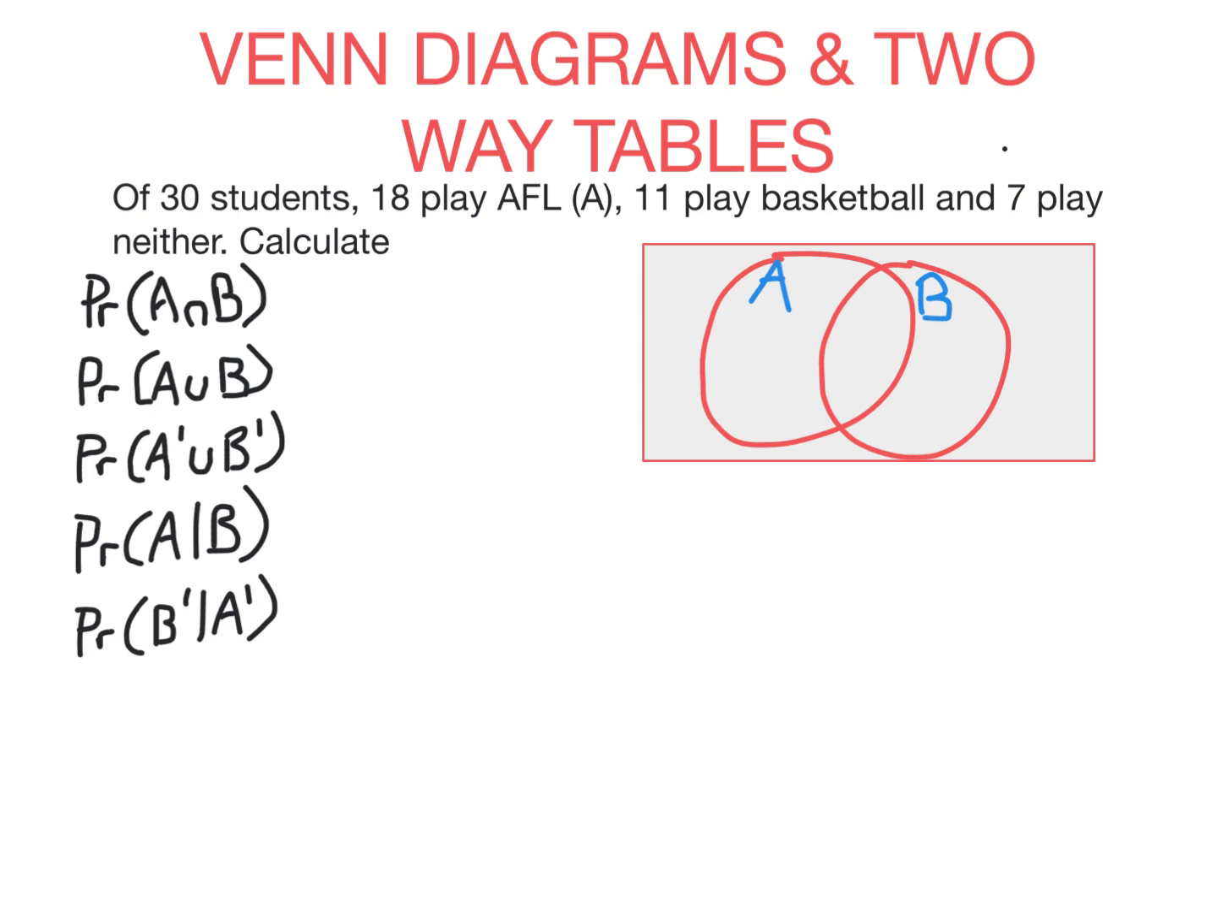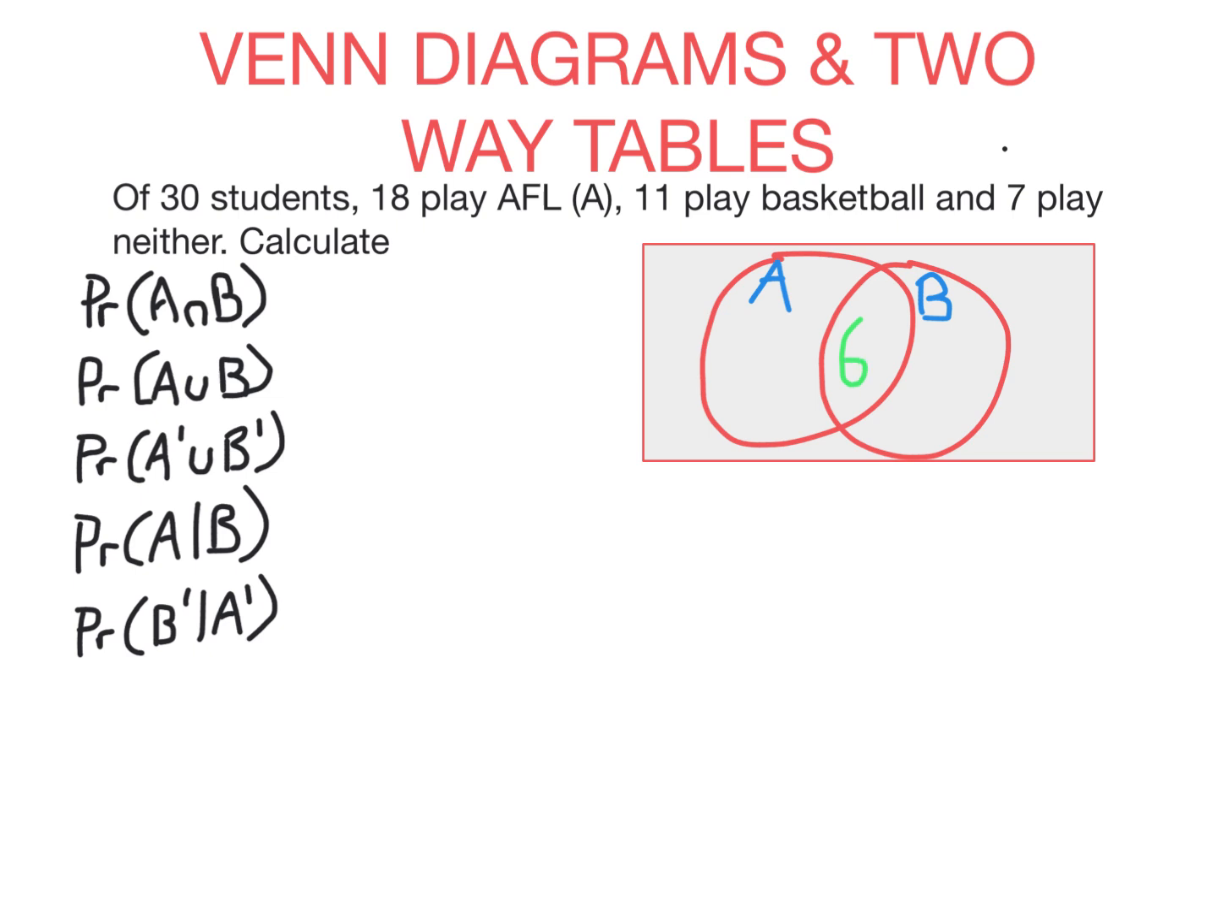So here we had 18 plus 11 plus 7. That actually equals 36. How is that possible if we only had 30 students? Well, that means that some play both. Because 18 plus 11 plus 7 is 36, we have overcounted by 6. The only way this is possible is if I counted 6 students in the AFL set and counted those same 6 students also in the basketball set. So however many you've overcounted is how many are in both. So there will be 6 who play both AFL and basketball.